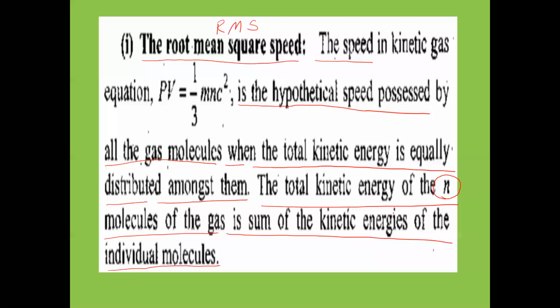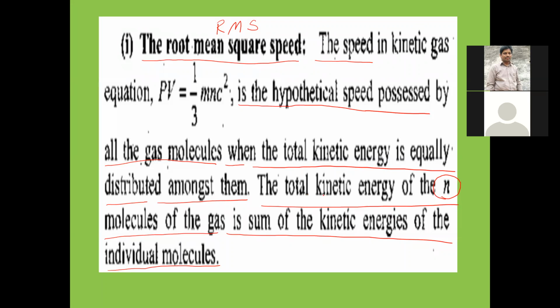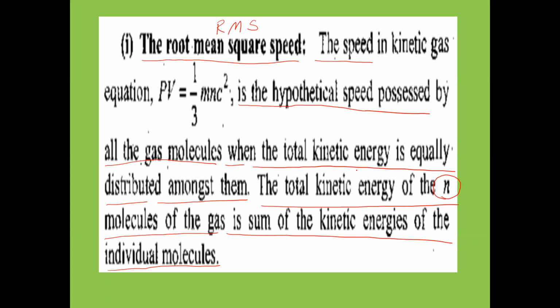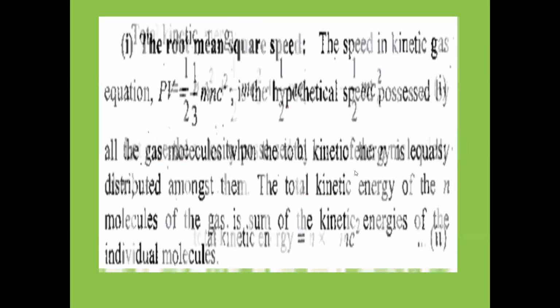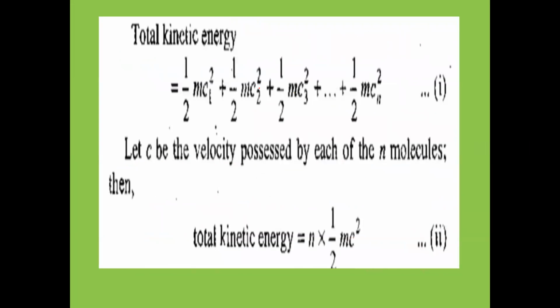So the total kinetic energy of the gas is equal to the sum of the kinetic energies of all the gas molecules.